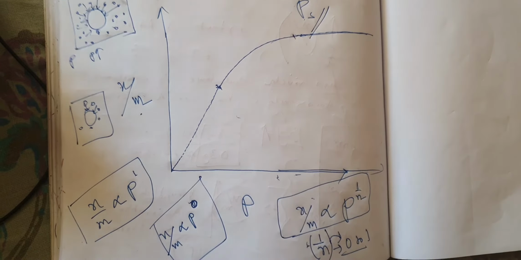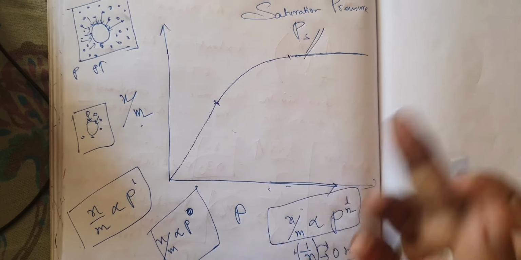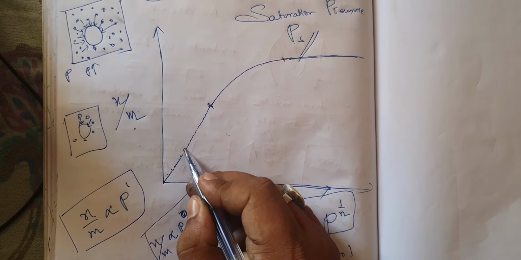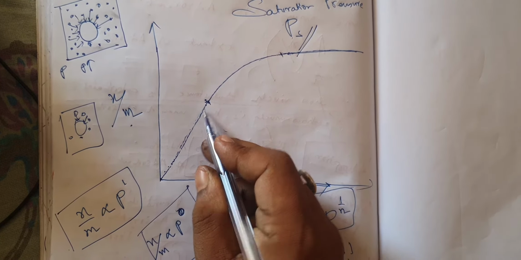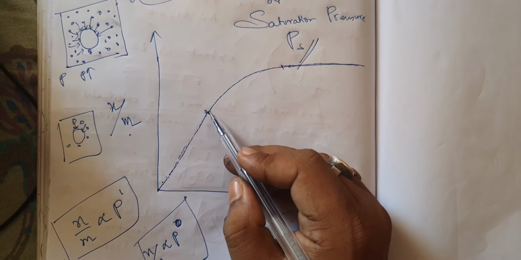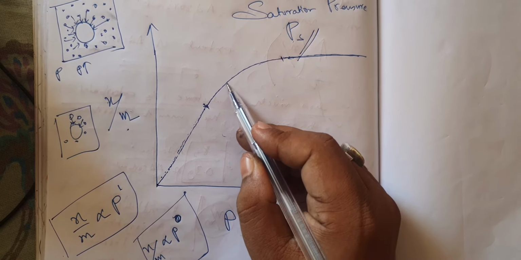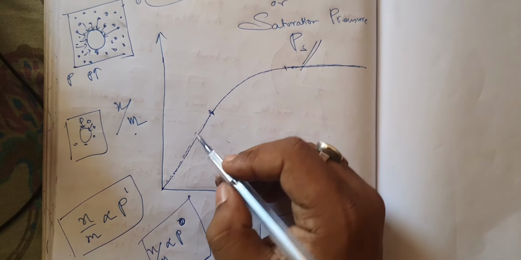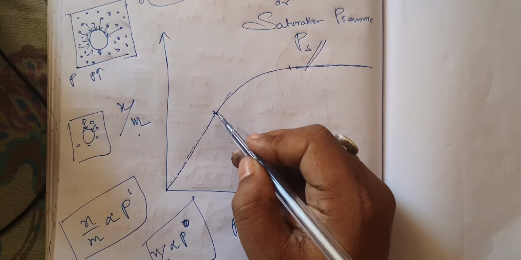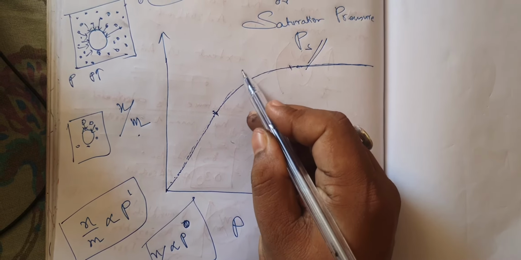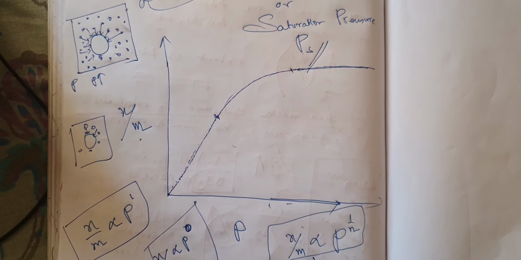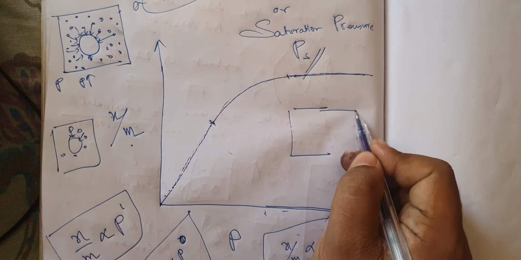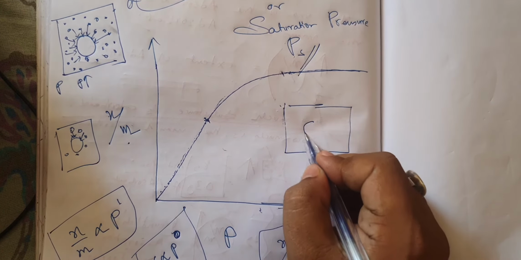Now, chemically, if I try to understand why this graph is coming, see, at first you are increasing the pressure, and the adsorption amount is increasing. After that, when you increase the pressure, the adsorption amount is increasing, but not at the rate that you are thinking, that however much pressure I increase, that much only adsorption will increase. Why is this not happening? Because it is slowly reaching the saturation point.